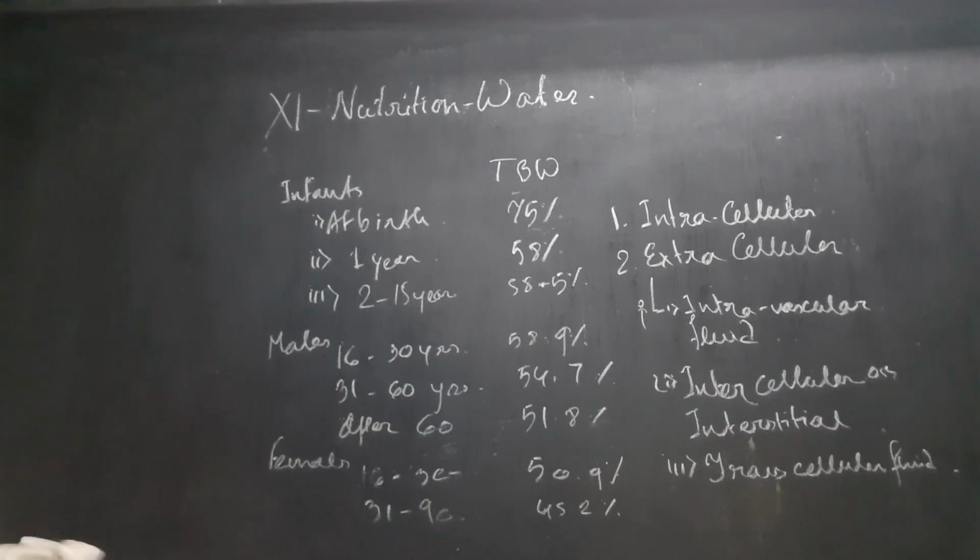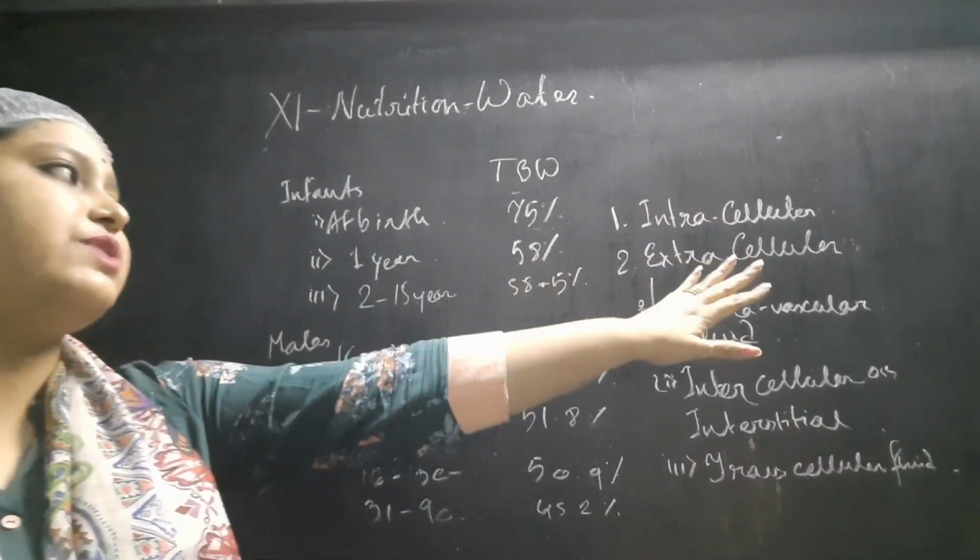So according to the compartment, it is mainly divided into intracellular and extracellular.